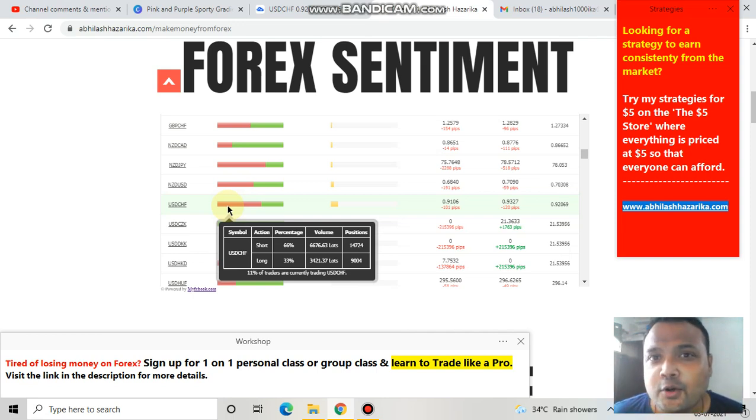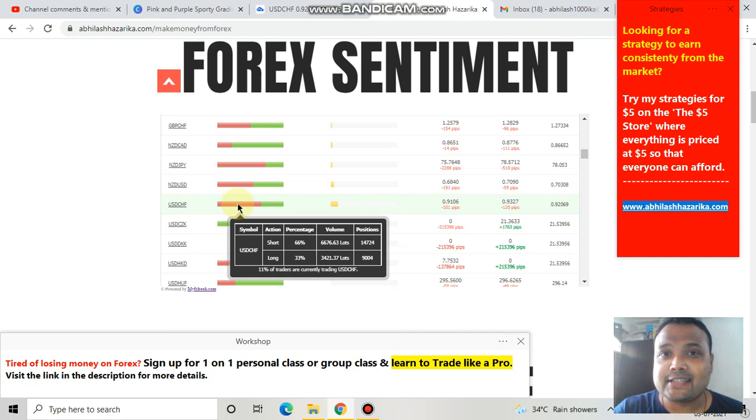And as we all know, 90% retail traders lose money. 90% retail traders lose money because they do not follow proper risk management, they do not follow the trend of the market. And I have clearly shown you this is not the ideal place, this is not the right place in the US dollar Swiss franc chart to short the market. So if you short the market right now, that will be a bad decision. Therefore, do not short the market, otherwise you will be falling in this category, and there is a good possibility that you will be losing money because 90% traders lose money. We know it pretty well.